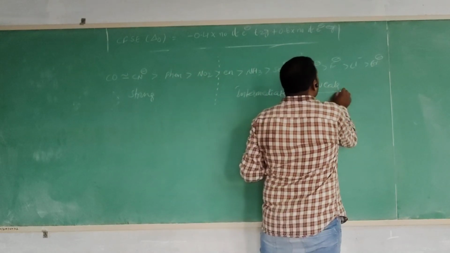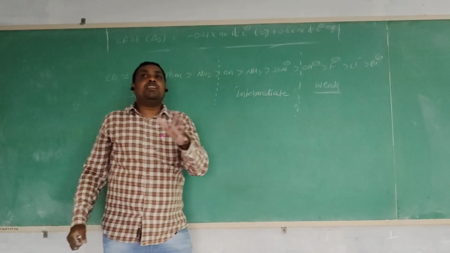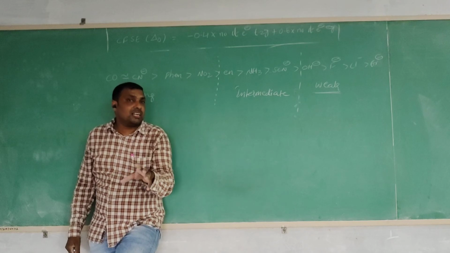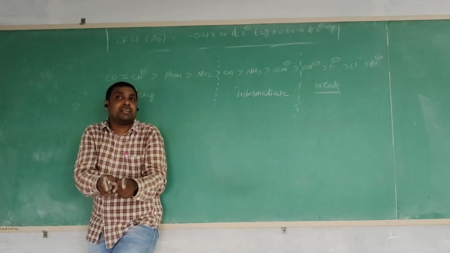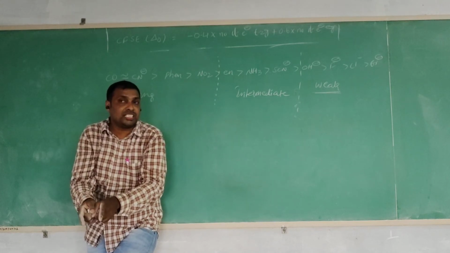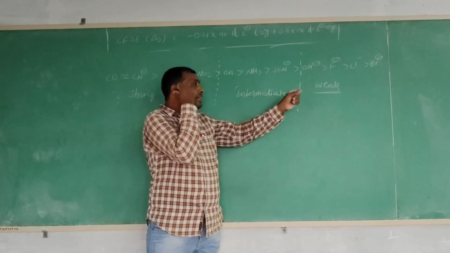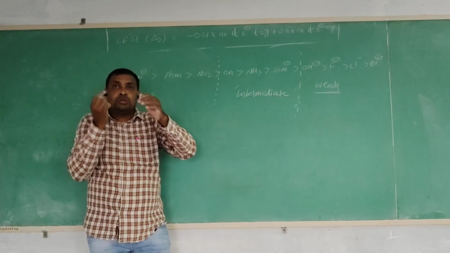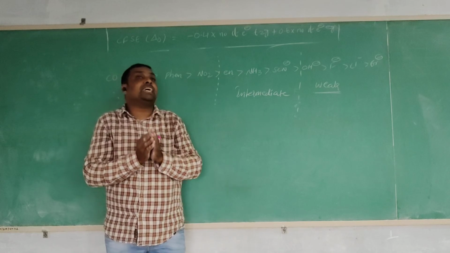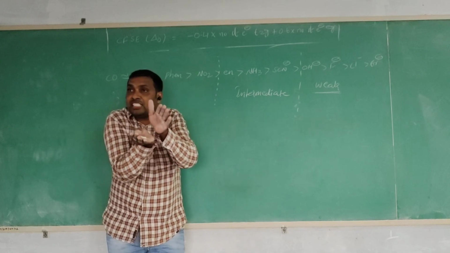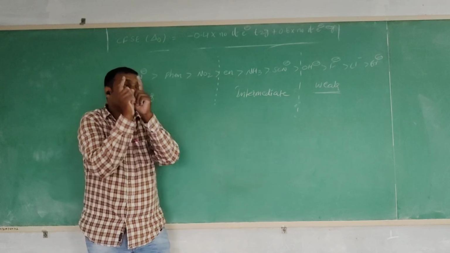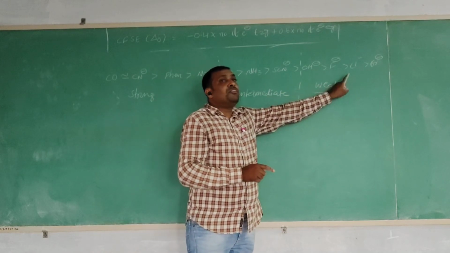Right hand side ligands are called weak field ligands. Why? Any metal atom, any oxidation state, if these ligands are bonded, they give rise to less splitting. Less energy difference is present between the split orbitals, and those ligands are called weak field ligands.